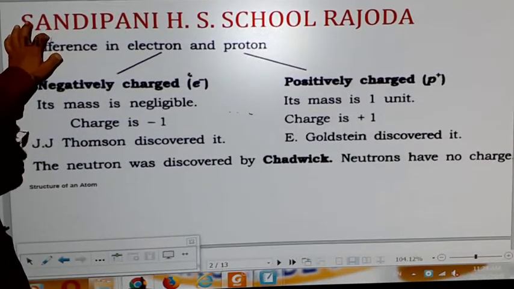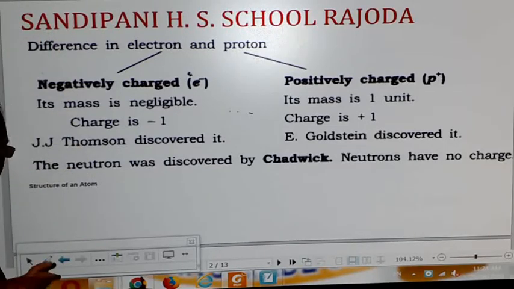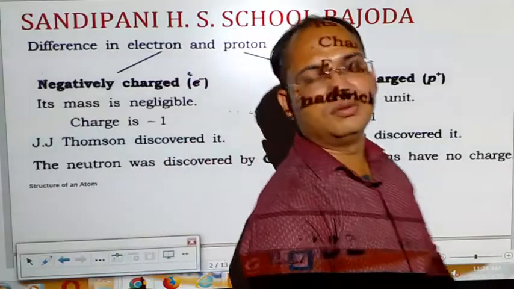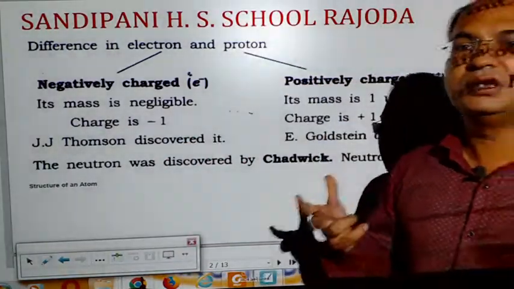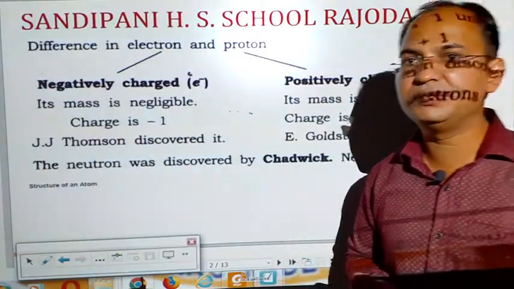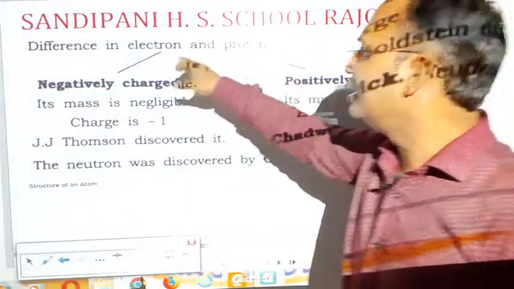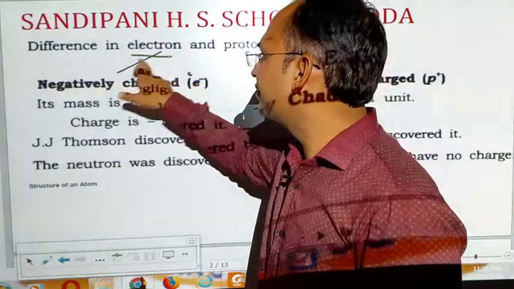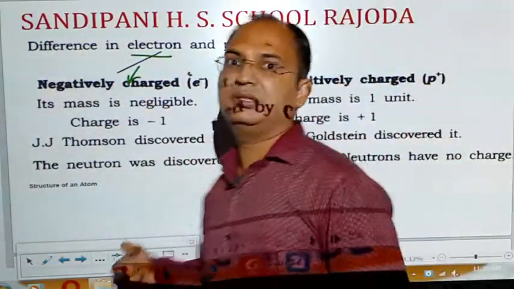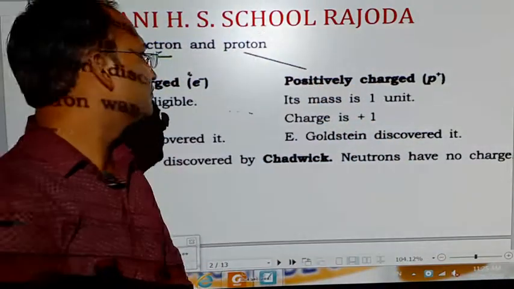Next students, we see the difference between electrons and protons. What are the major differences between these two subatomic particles? So when we talk about the differences between them, see, the electron here is negatively charged. We have seen that the proton is positively charged instead.